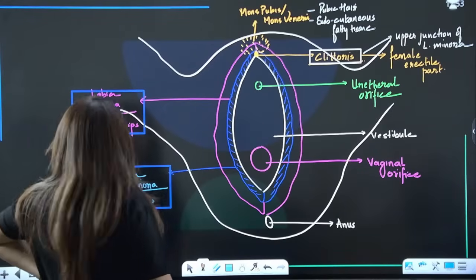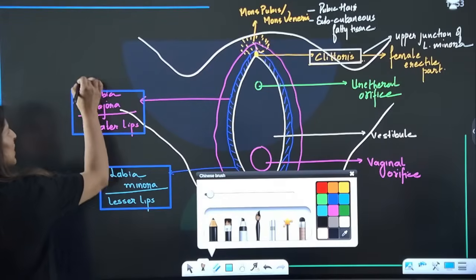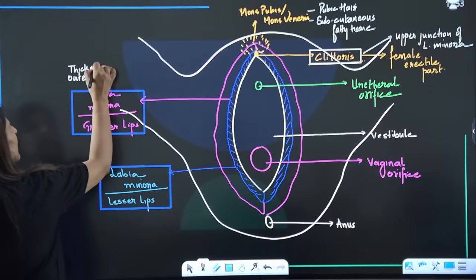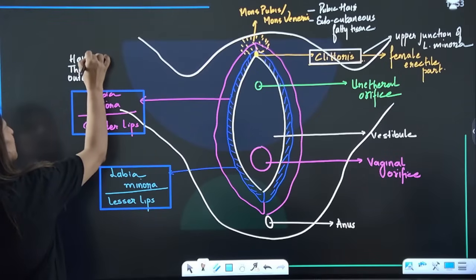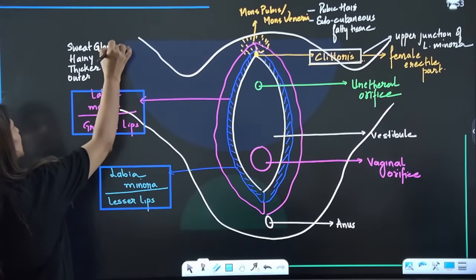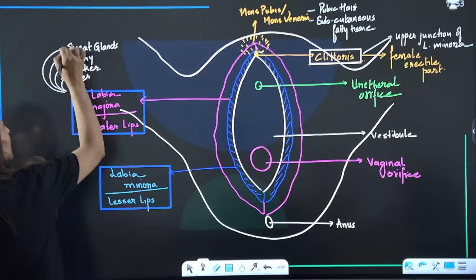Right, everyone? Now, let's talk a little bit more about majora and minora. So, majora are outer, thicker, hairy, and with sweat glands. These are the features of labia majora.